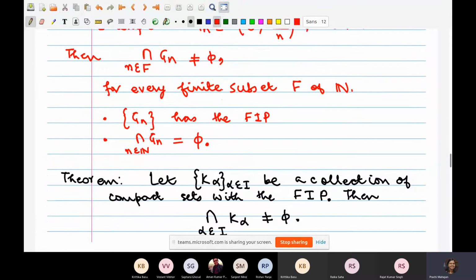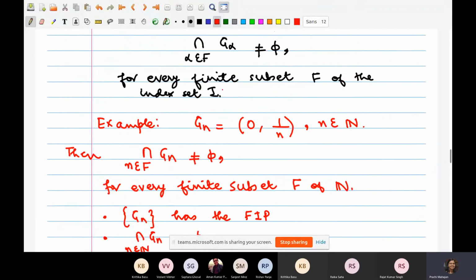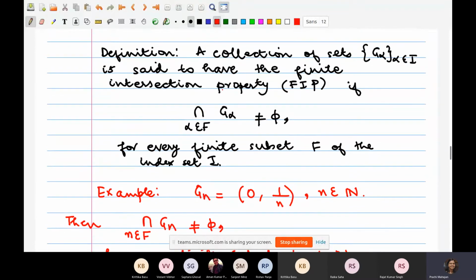So everybody remembers the finite intersection property? Let's just quickly recall that. When do we say a collection of sets have a finite intersection property? So let's consider G alphas here, where alpha runs over some indexing set I. Now this set I may be infinite, I don't know.